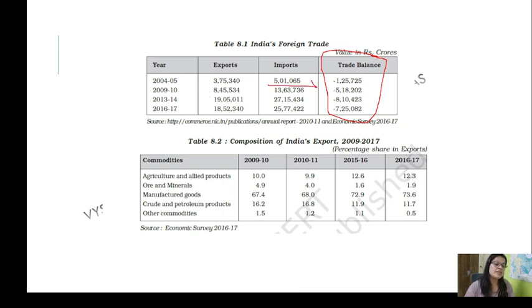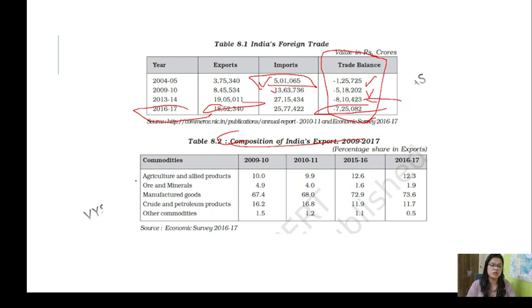Like, are we in positive or not? See, we are importing more, so the trade balance was negative. We were importing more, so again the trade balance gap was larger. So till 2017 the numbers have increased, but this gap has also increased. Okay, so let's see what we are basically exporting.